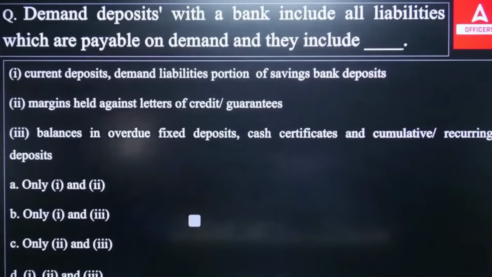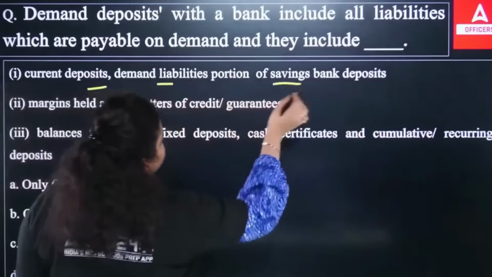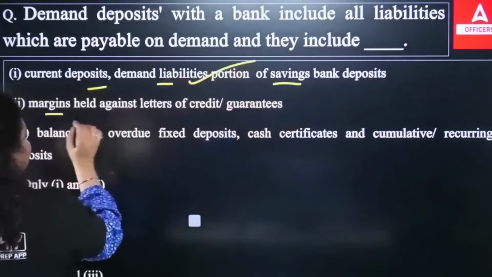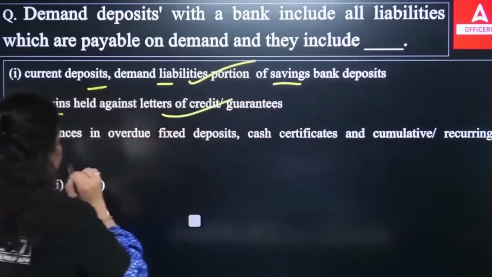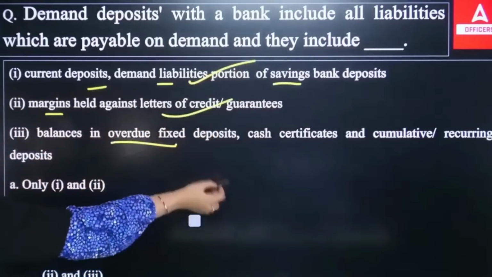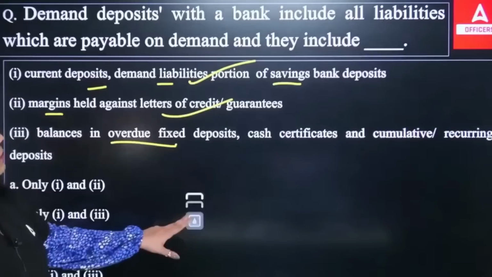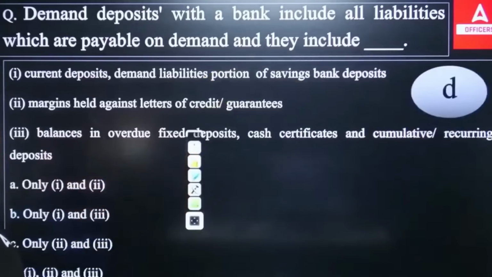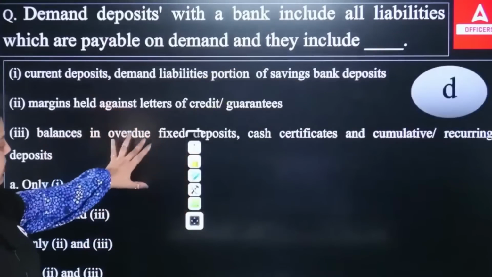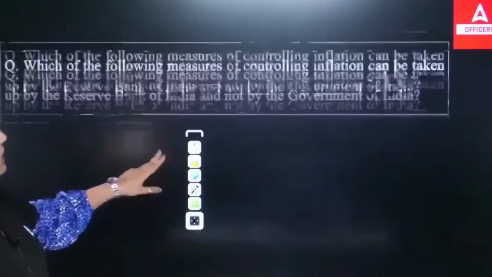Okay. Now, which of the following is right? The current deposit, the demand deposit portion of savings account. This is correct. Margins held against letter of credit and guarantee will be covered. The balance in overdue fixed deposit, cash certificate, cumulative recurring deposits, all these will be covered under the demand deposit liability of the bank we are talking about. So the answer will be option D: 1, 2, 3, all the statements are true.